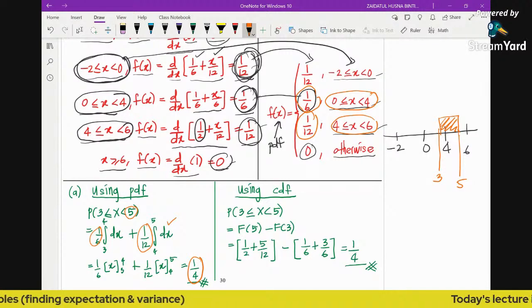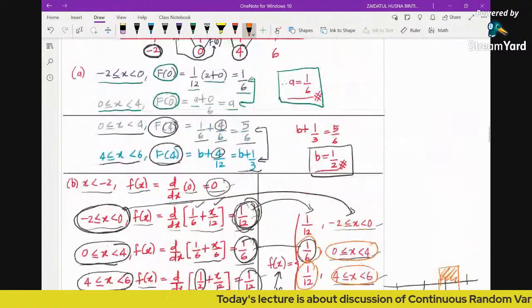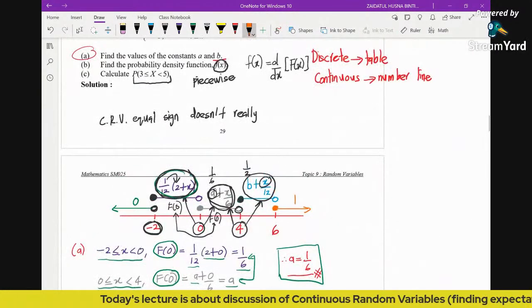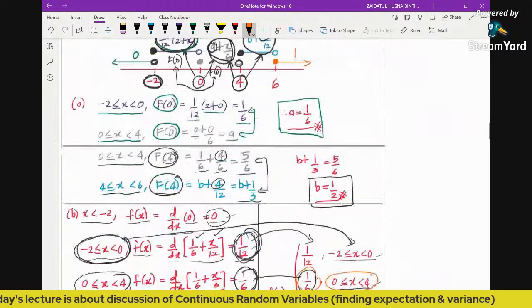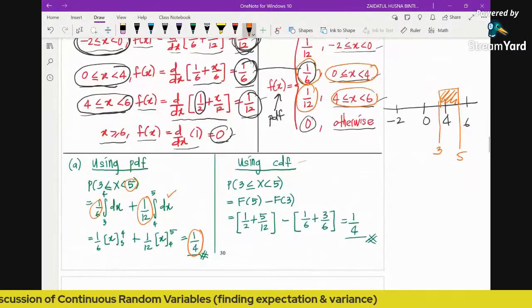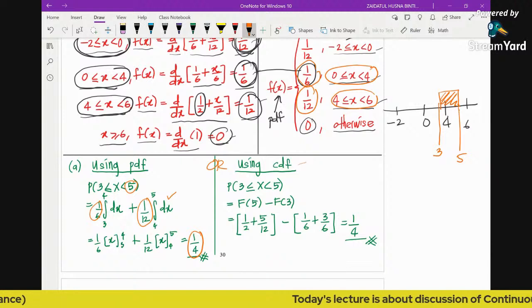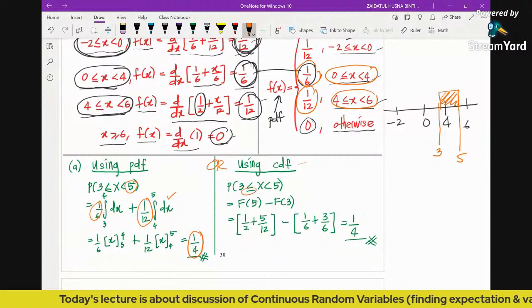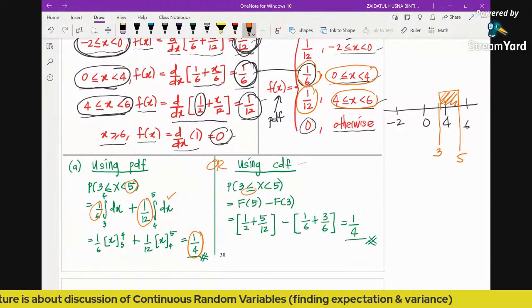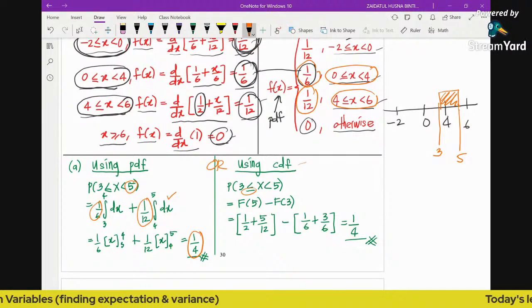Alternatively, you may use the CDF, because in this question there's no "hence" word. The question simply says calculate. Because there's no "hence" word, it doesn't really matter, so we can use either the PDF or the CDF. So this is the alternative. In order to find the probability, you just use the CDF. Because for a continuous variable the equal sign does not really matter, to find the probability of x greater than or equal to 3 and less than 5, you just take F(5) minus F(3).